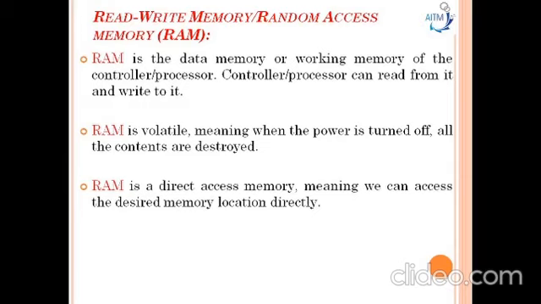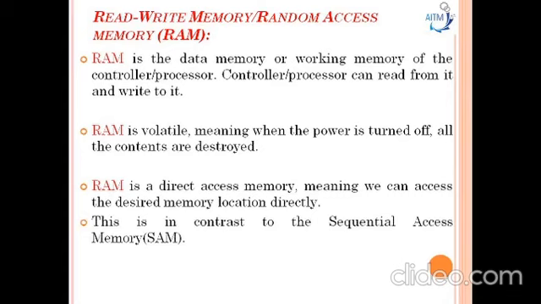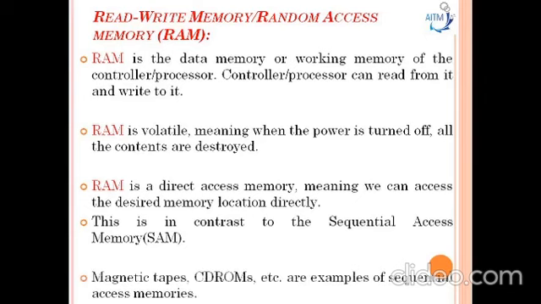A RAM is a direct access memory, meaning we can access the desired memory location directly without the need for traversing through the entire memory to reach the desired memory position. That is random access by memory location. Hence it is called random access memory. Sometimes there is sequential access memory, where the desired memory location is accessed either by traversing through the entire memory or through a seek method. Examples are magnetic tapes and CD-ROMs.